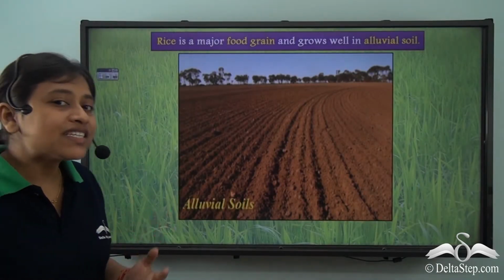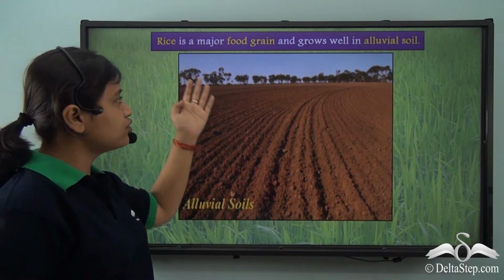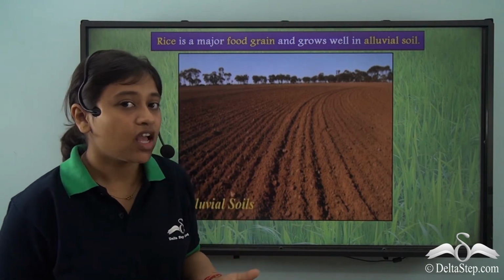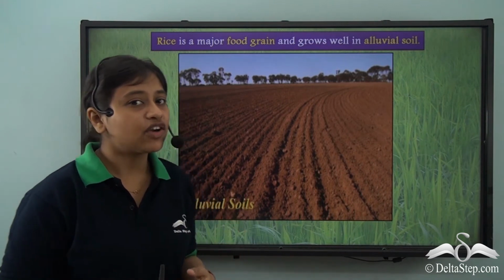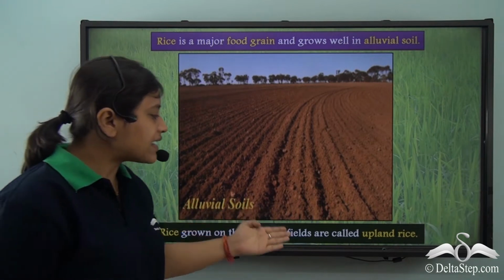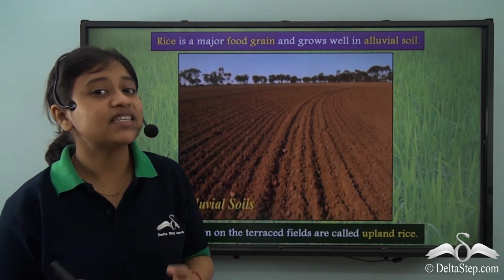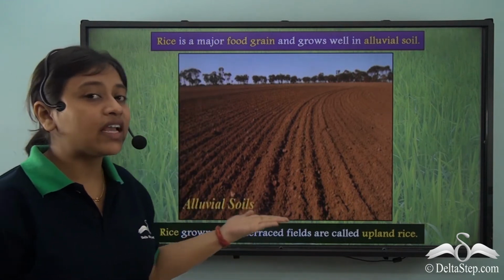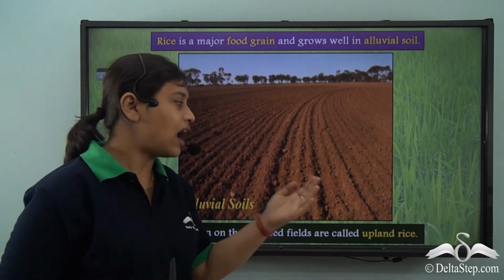Okay, so just like wheat is an important crop, similarly rice too is a major food grain and it grows well in alluvial soil. So fertile alluvial soil is ideal for the cultivation of rice. So rice grown on the terraced fields are called upland rice. The rice grown on the hilly regions is different from that grown on the plains. Rice grown on the hilly regions is cultivated on terraced fields and are known as upland rice